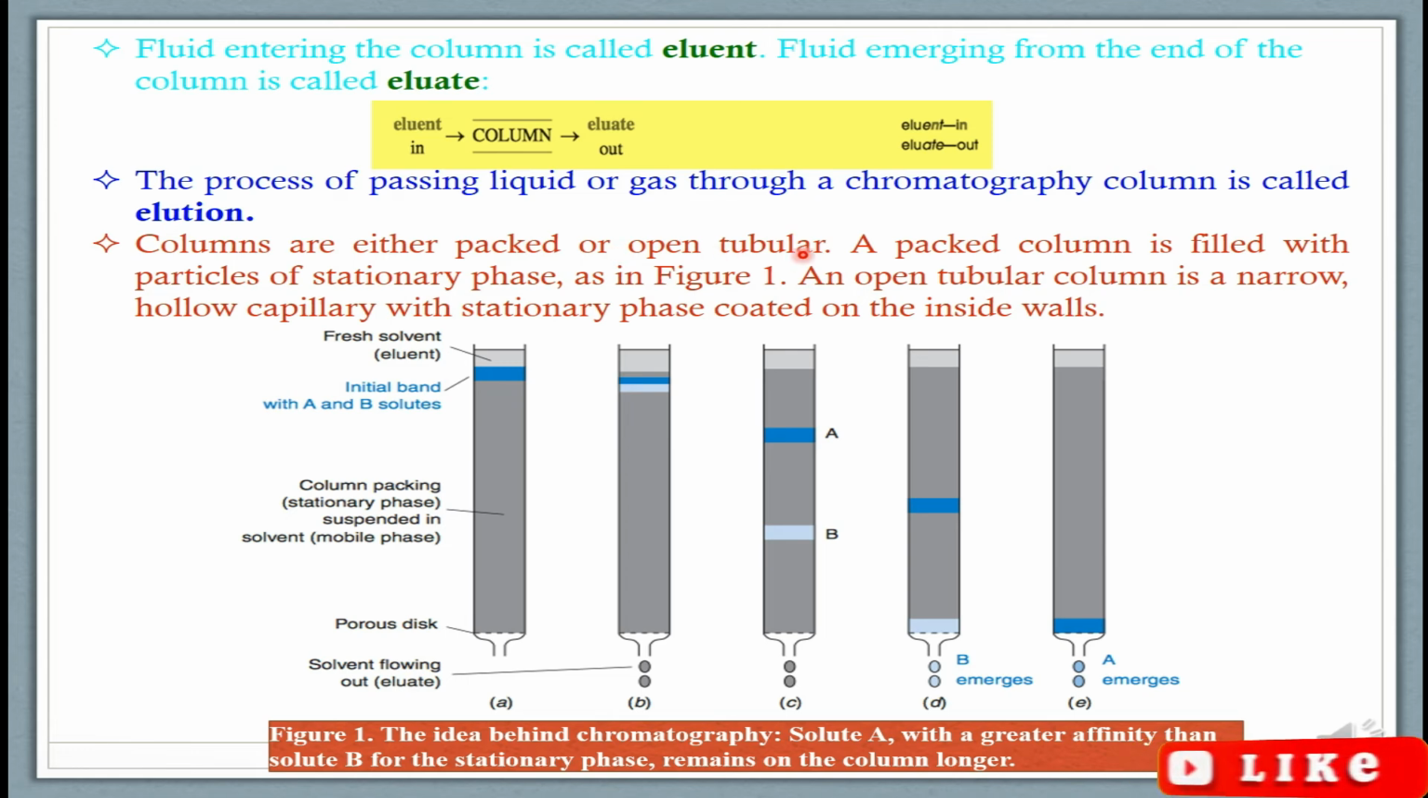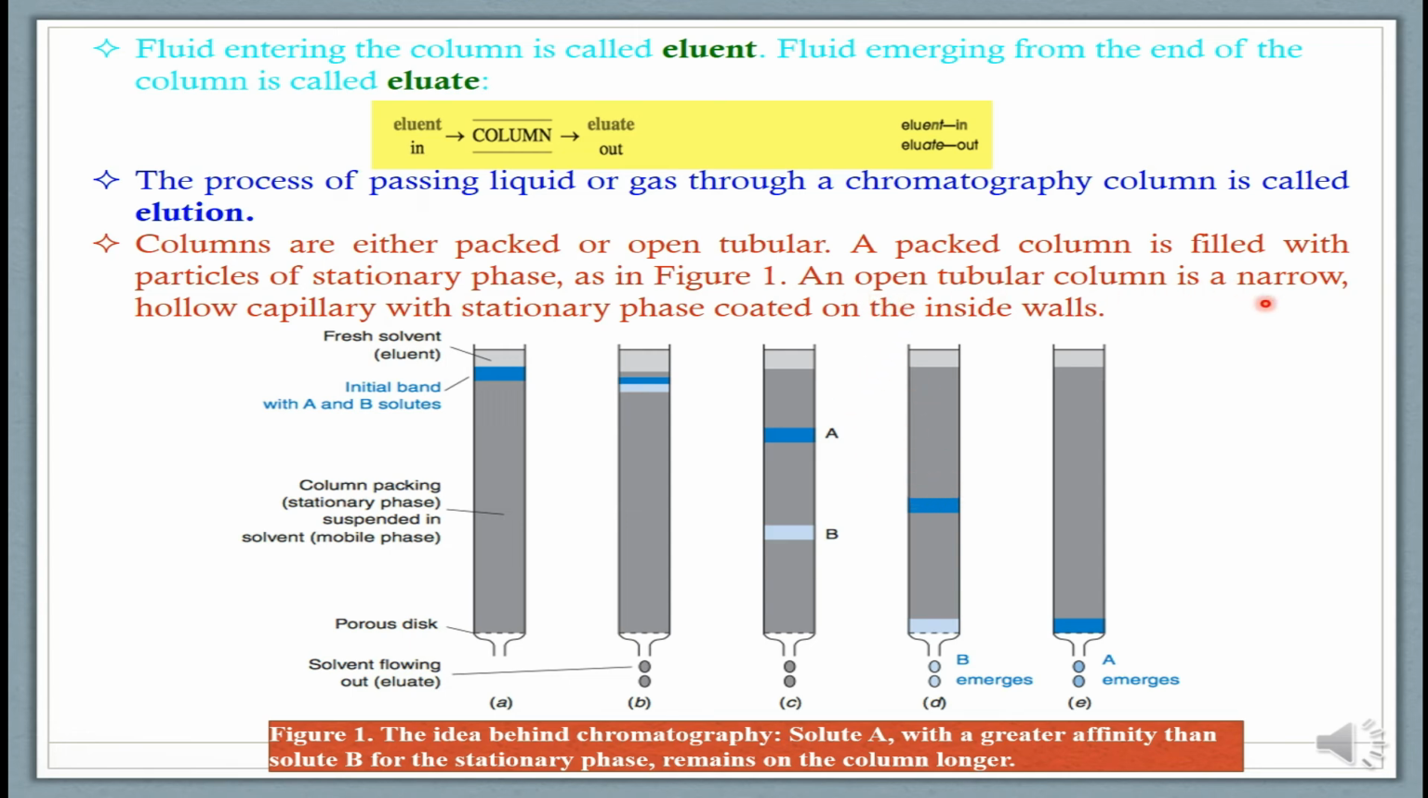Columns are either packed or open tubular. So these columns can be packed or open tubular. Here the further explanation of packed and open tubular columns is given. A packed column is filled with particles of stationary phase, as in figure 1. So in figure 1 this is the packed column, because you can see that it is filled with the particles of the stationary phase.